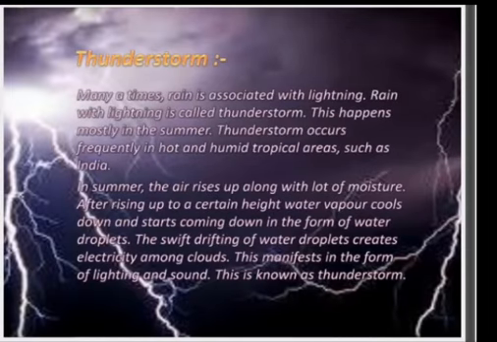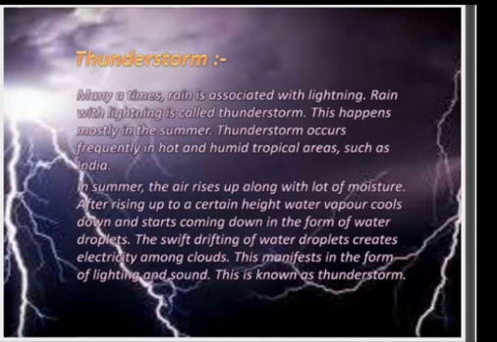Now we'll talk about what is a thunderstorm. Many a time rain is associated with lightning. Rain with lightning is called a thunderstorm. This happens mostly in the summer. Thunderstorms occur frequently in hot and humid tropical areas such as India.